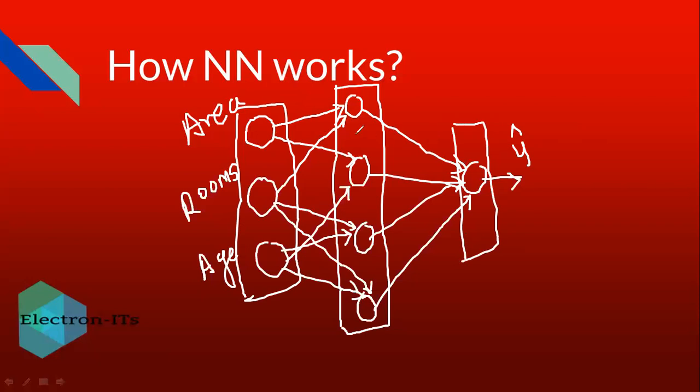Based on the given inputs, the corresponding neuron will consider that input, and these are the weights W1, W2, and so on. Depending on the person's criteria, that particular neuron will get activated, and that will predict the price. So this is how the neural network works.